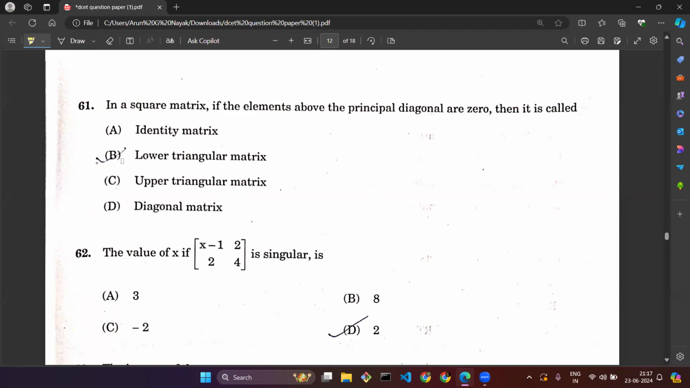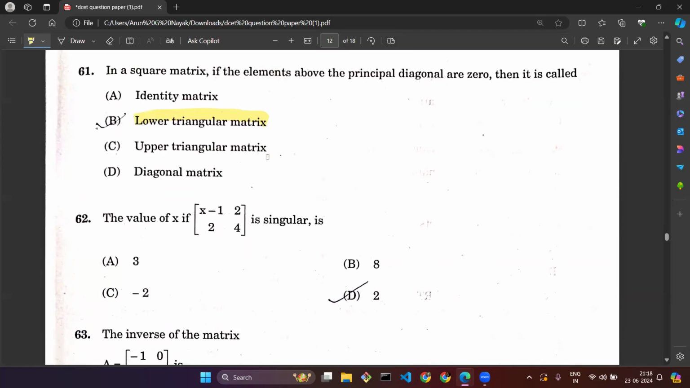We always call it a lower triangular matrix, because whenever you draw such a matrix and observe, you can see that it looks in the shape of a lower triangle. So that's why we call it a lower triangular matrix.